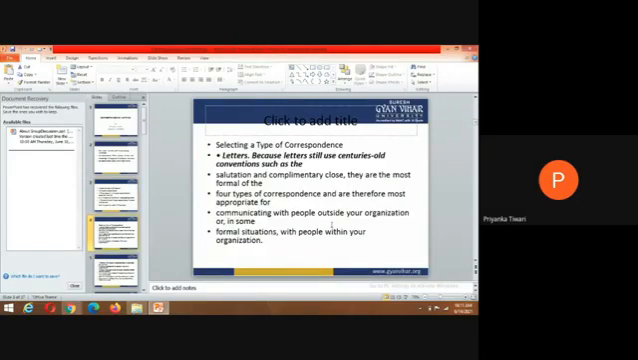Now we need to understand selecting a type of correspondence. If we are talking about letters, we need to understand the format of a letter clearly, because letters still use centuries-old conventions such as the salutation and complimentary close. They are the most formal types of correspondence and are therefore most appropriate for communicating with people outside your organization. For less formal situations with people within your organization, the most important part is that we are communicating with each other.